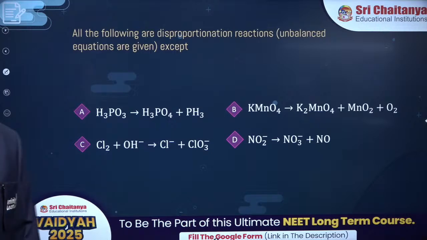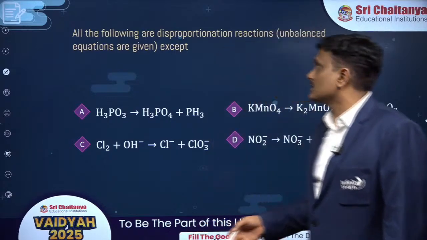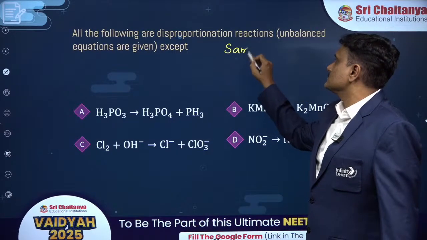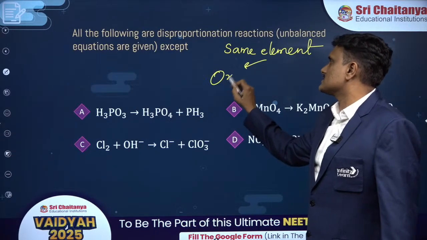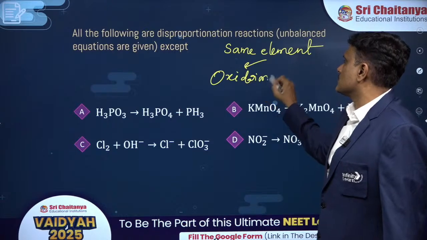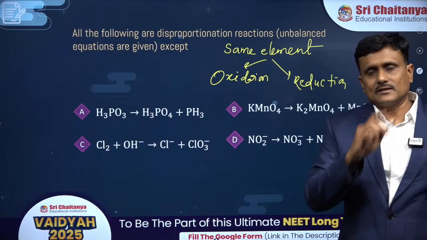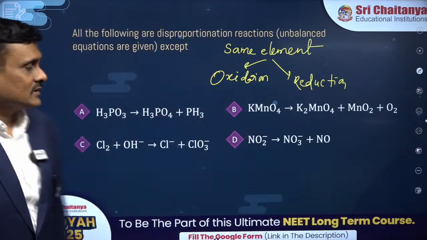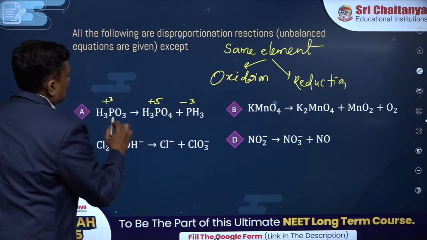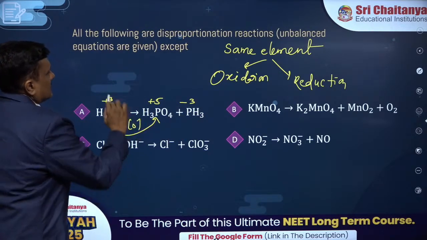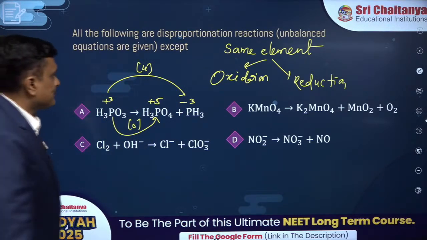Among the following, disproportionation, another simple question. Disproportionation reactions are those in which the same element undergoes oxidation and reduction. For that you need to check the oxidation states of the elements. What is the answer for this? Here it is plus 3, plus 5 and minus 3. So plus 3 to plus 5 is oxidation, plus 3 to minus 3 is reduction. So yes, it is disproportionation.